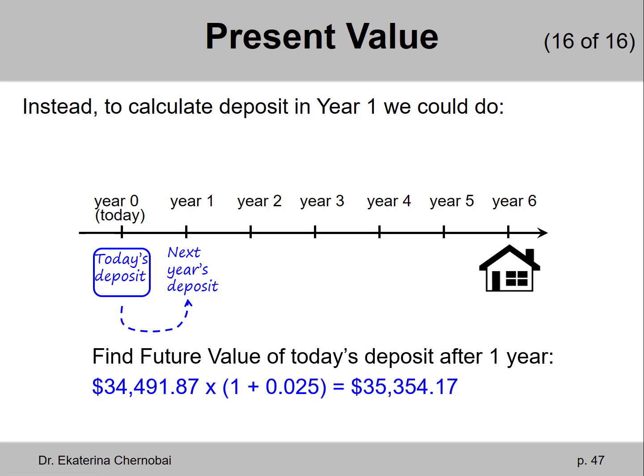I would probably say that this is a less intuitive way to calculate next year's deposit, but it's also correct. And in fact, in finance, in problems like what we are doing in chapter 5 and then later in chapter 6, with a bit more stuff going on, there's often going to be not 1 but 2 or 3 or even more solutions, perfectly correct solutions, a completely different approach to find the answer to the same problem.